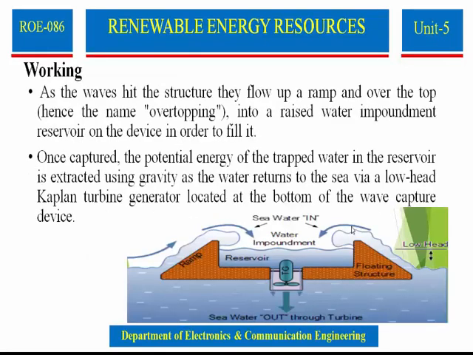This is the diagram. The waves are coming from left and right to the reservoir. It fills the reservoir and the water is allowed to pass through a small hole where we fix a generator. The water going out from this hole will push the blades of that generator and that will generate the electricity. This is the working of this device.